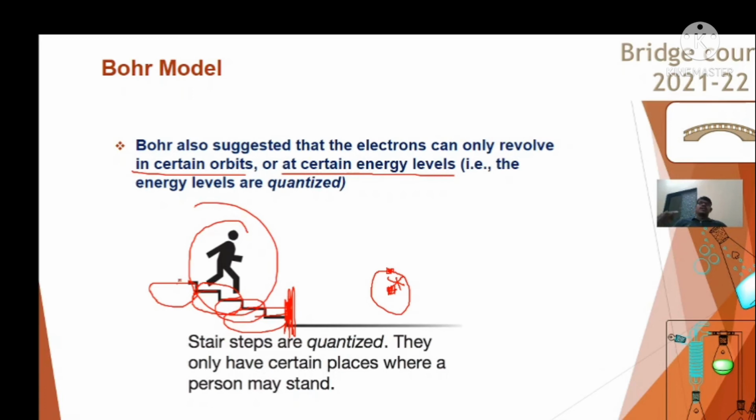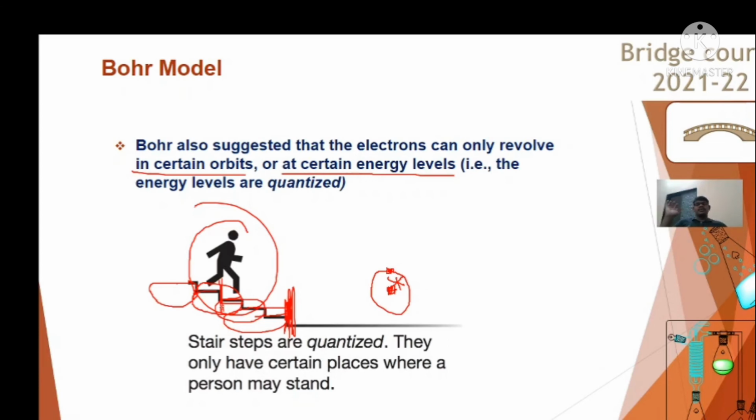If I ask you to move down the staircase, then your foot will reach this flat surface, or you can stand on this flat surface, but you can't stand on this vertical section of the stairs, right?